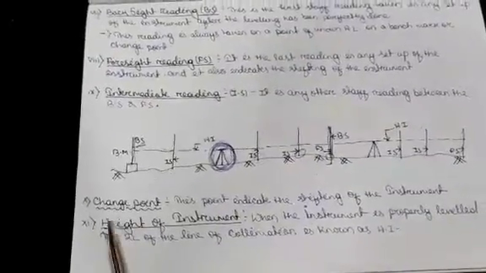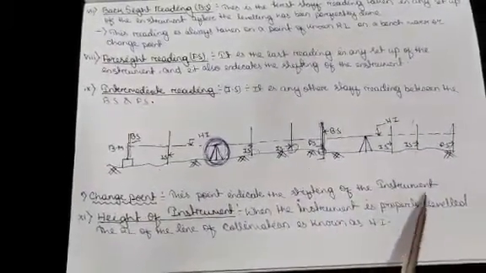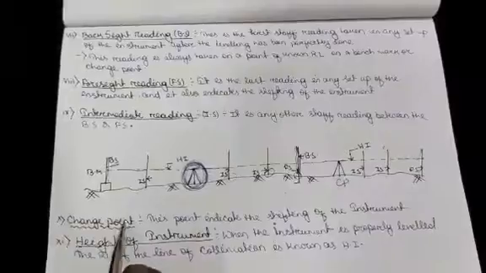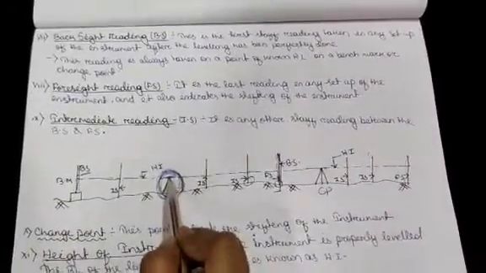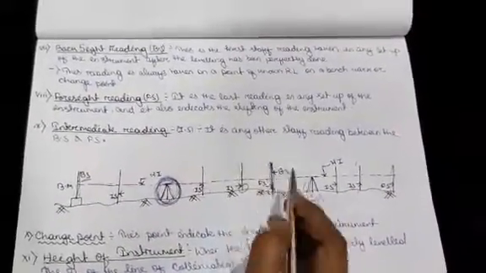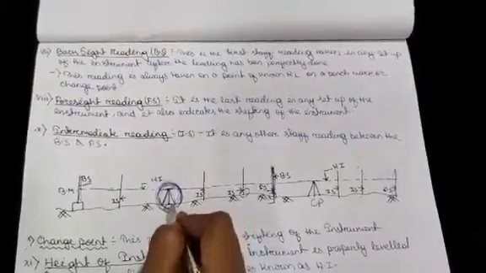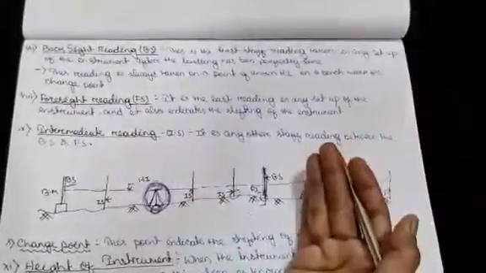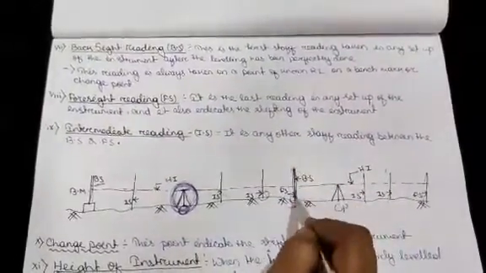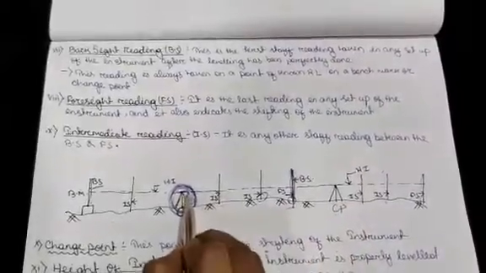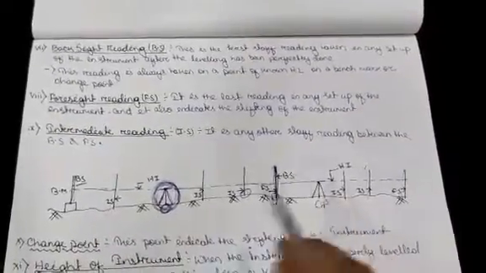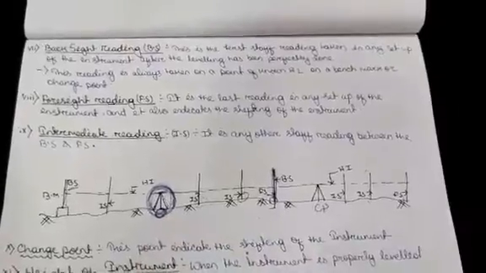Next one is change point. This point indicates the shifting of the instrument. So this is the CP. CP means change point. When we can't observe the reading from the instrument station point, then we have to change the instrument towards the staff. When we can't observe the reading at that point, we change the instrument. That point is called CP.